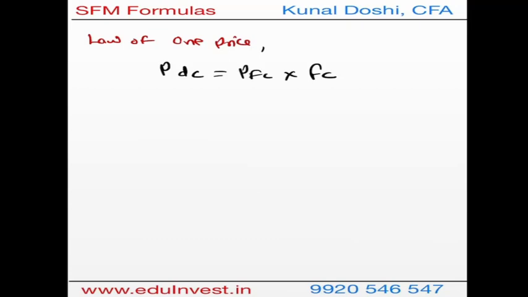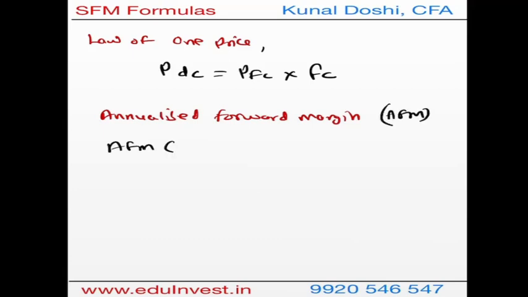The next formula that I'm going to use when we already have the forward rate is the annualized forward margin, in short also called AFM. AFM, in percentage terms, is the difference between forward and spot in percentage terms. So (forward minus spot) over spot into 100, and since we are going to annualize, you can use 12 by T or you can use 365 by T depending on the days given. So this is the formula for annualized forward margin. If the answer is positive, it's a premium. If the answer is negative, it is a discount.